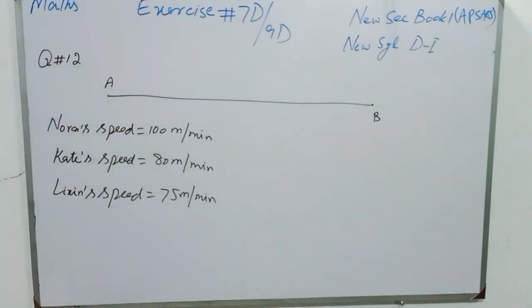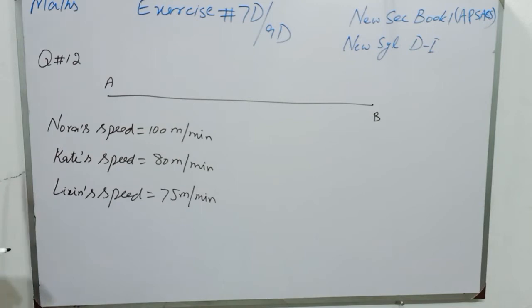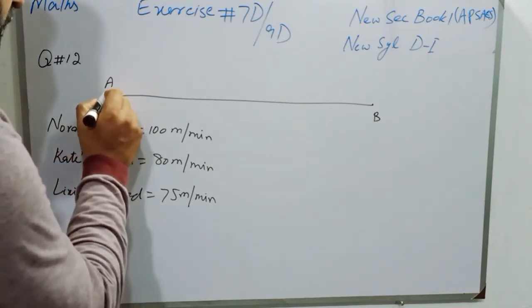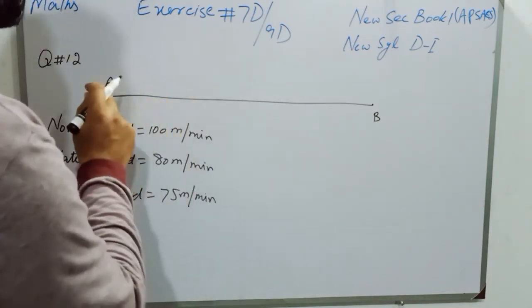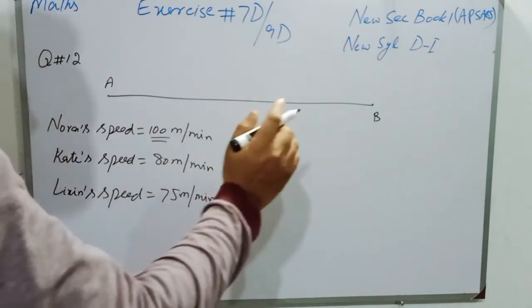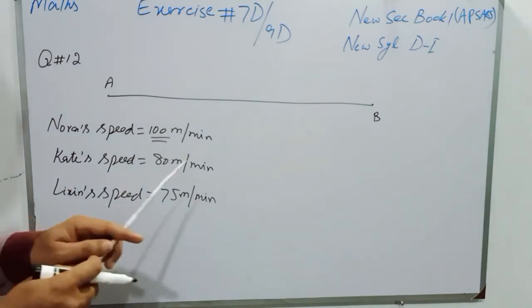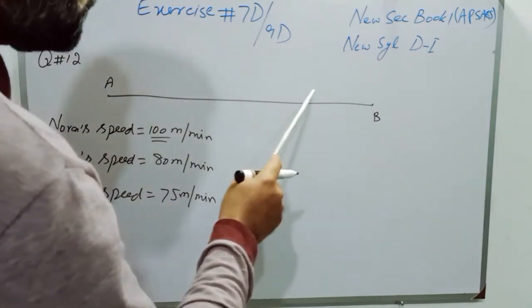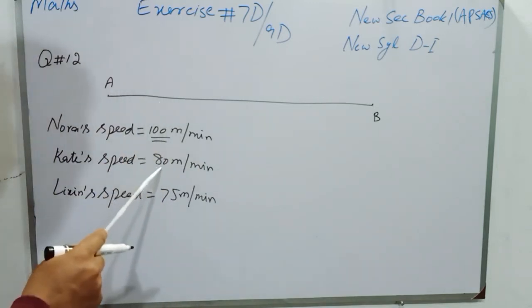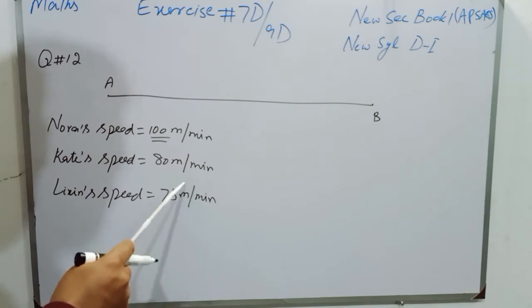We have to find the distance between town A and town B. Students, it is a little bit tricky question. You have to understand that Nora started walking from town A toward town B with the speed of 100 meters per minute. At the same time, these two girls, Kate and Dixon, started walking from town B to town A with the speed of 80 meters per minute and 75 meters per minute respectively.